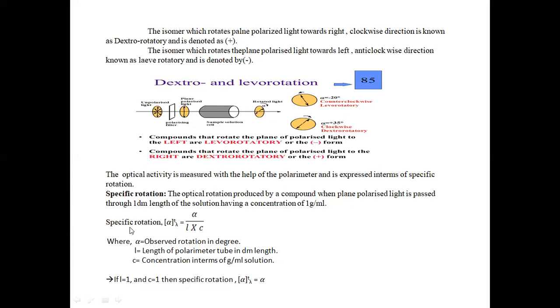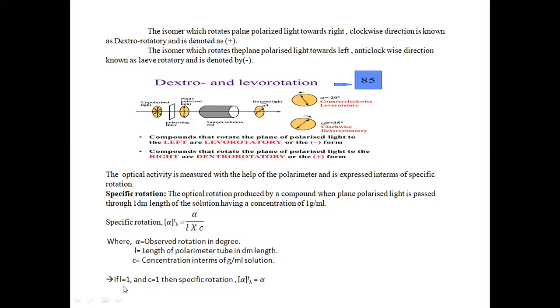Specific rotation is expressed as alpha (at temperature T and wavelength lambda) is equal to alpha divided by L into C, where alpha is the observed rotation in degrees, L is the length of the polarimeter tube in decimeters, and C is the concentration in grams per milliliter of solution. If the length of the polarimeter tube L is equal to 1 and C is equal to 1, then the specific rotation is equal to the observed rotation alpha.